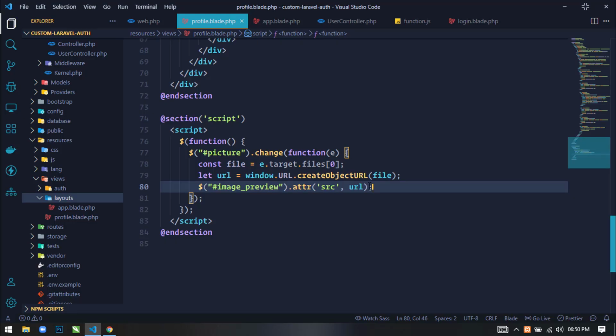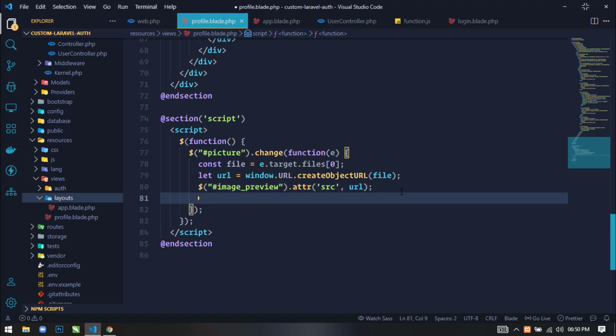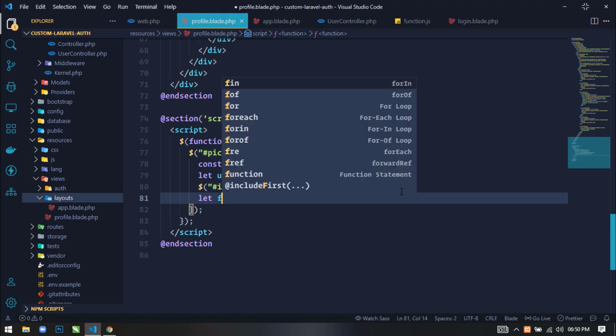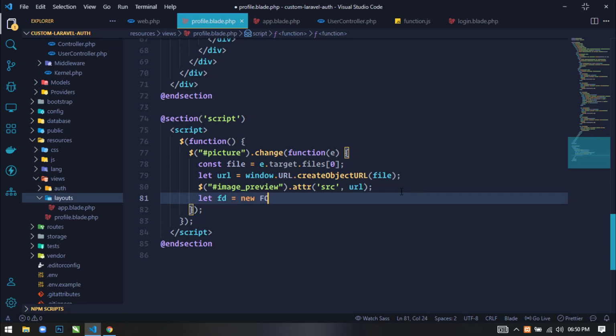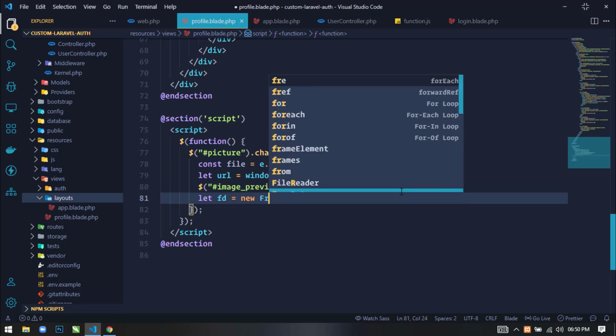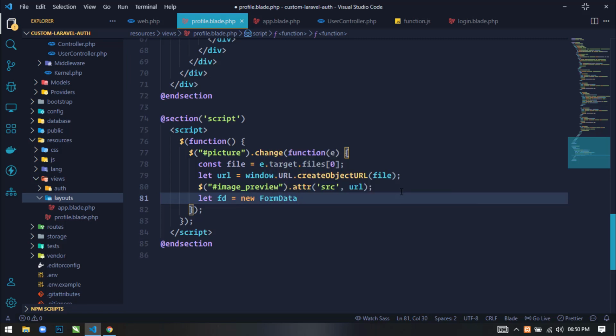Now next what I will do is I will get the file details to send to the server. So here I will create let fd equal to new FormData.